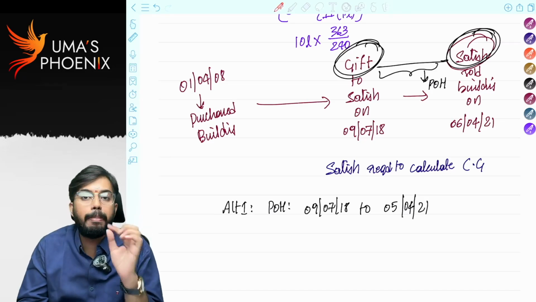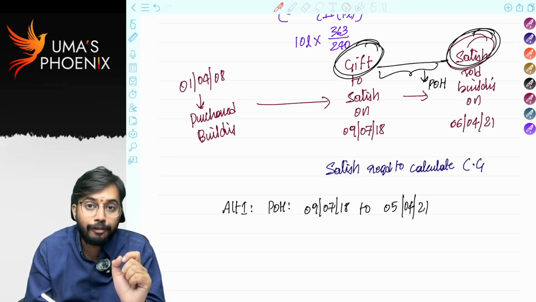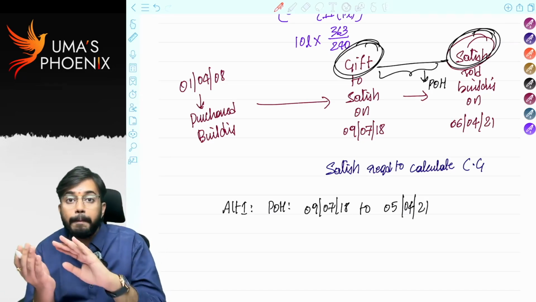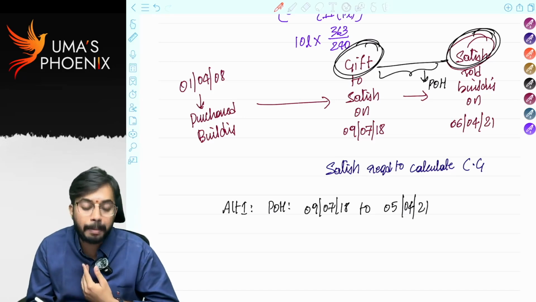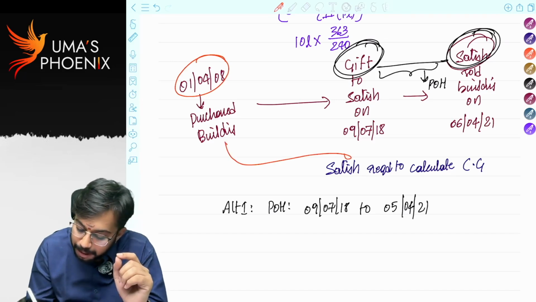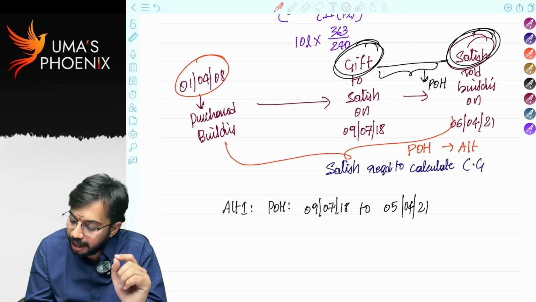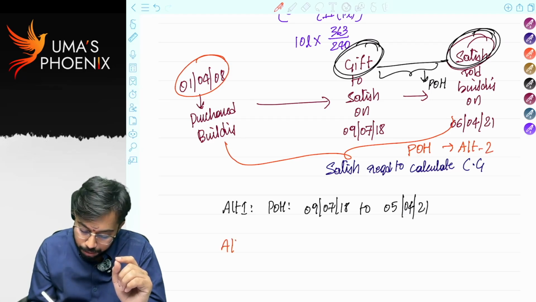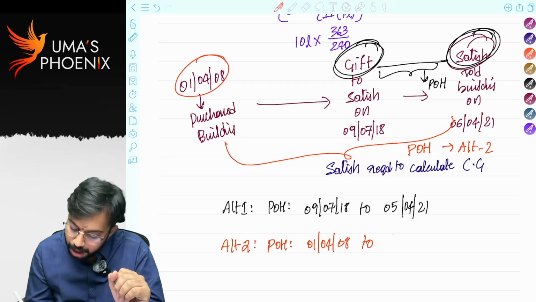There is a Supreme Court case law. In that case law, it was said that the period of holding can be calculated from the previous owner's purchase date. So who is the previous owner? I am the previous owner. When I purchased on 1st April 2008, that means for this period you can calculate the period of holding. That is alternative 2. So alternative 2 is I can calculate the period of holding from 1st April 2008 to 5th April 2021.